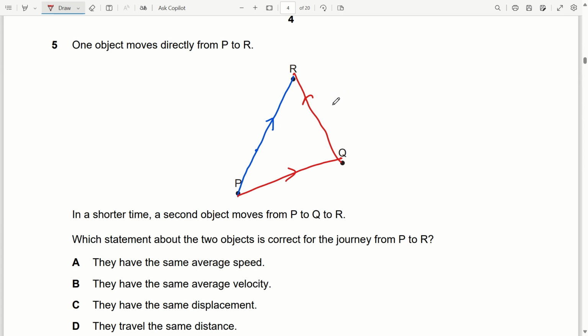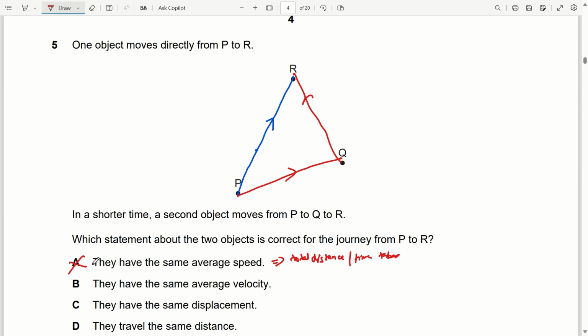From P to R, can we say they have the same average speed? Average speed is total distance upon total time taken. Now since distance is different and time taken is different, this is not the correct one.